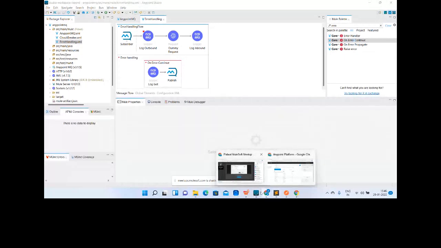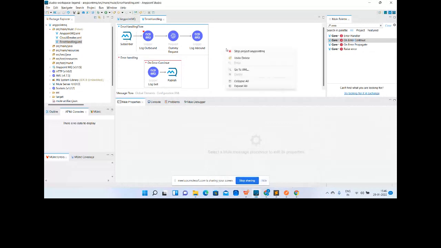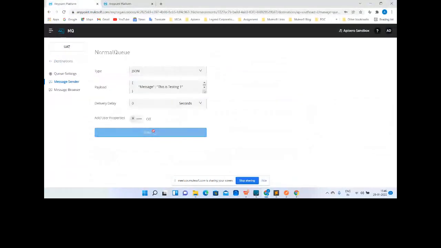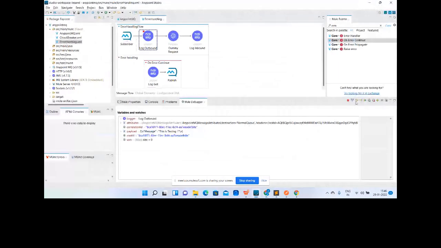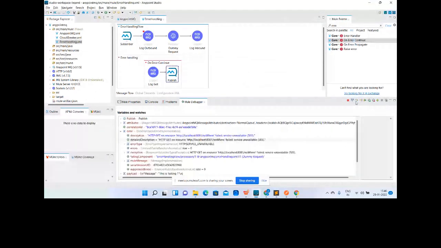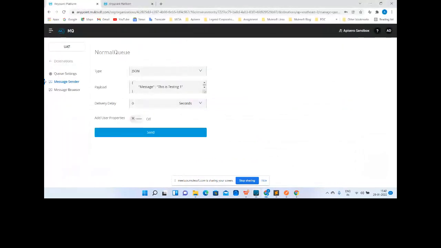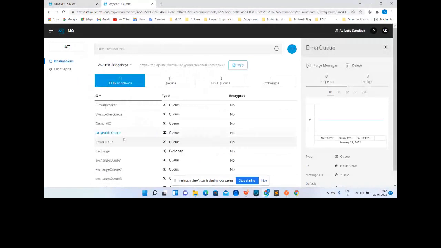Okay, I need to send the message. So let me send the message. Okay, so it has come, we got the error, it went to the error section and published the message to the error queue, but since it is going to send the ack back to the subscriber, it ended here, and one message will be there in the error queue.